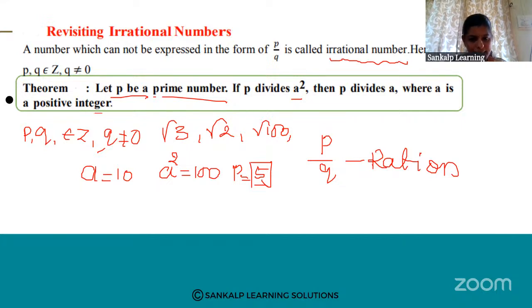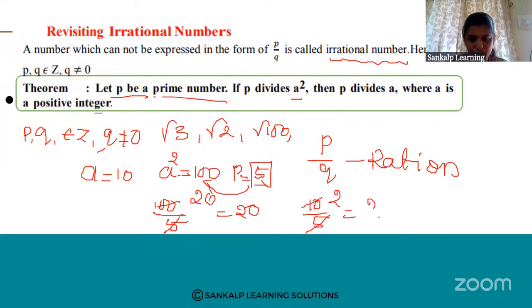If p divides a square, that means 100 divided by 5 is 20, so 5 divides a square. Then p divides a: 10 divided by 5 is 2. Yes or no? If p divides a square, then p divides a. This is the theorem.